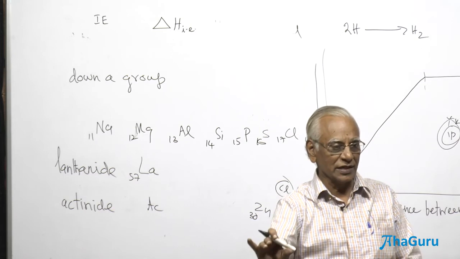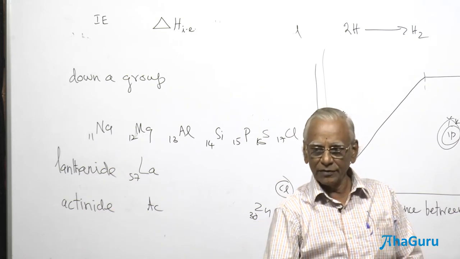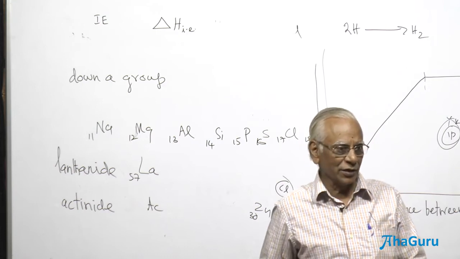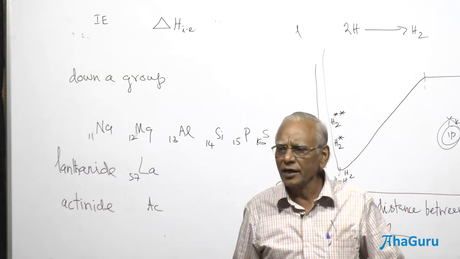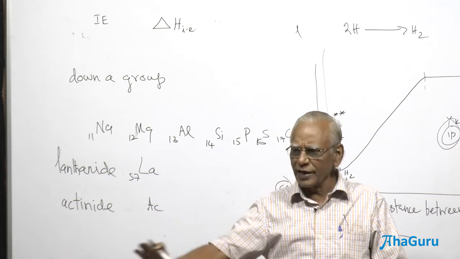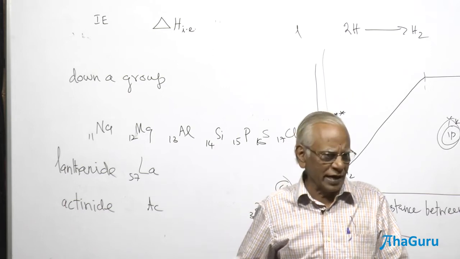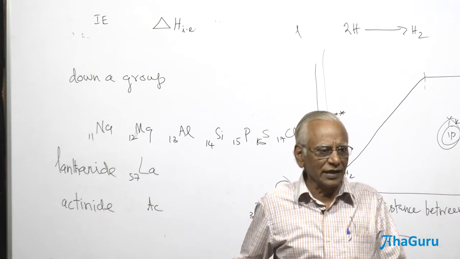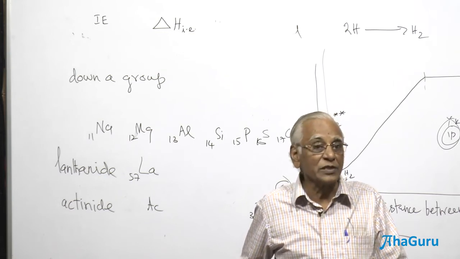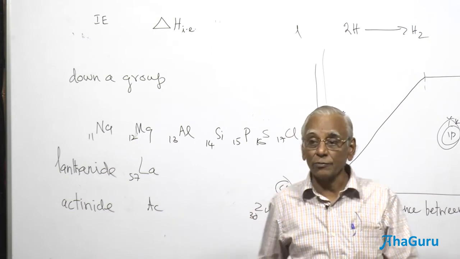14 elements in the 6th period, group 3, are the lanthanides, and 14 elements in group 3 and the 7th period are called actinoids. Most of them are synthetic elements, and most of them are radioactive elements. Example, uranium. Uranium is radioactive. That is an example of an actinoid element present in the 7th period, group 3.